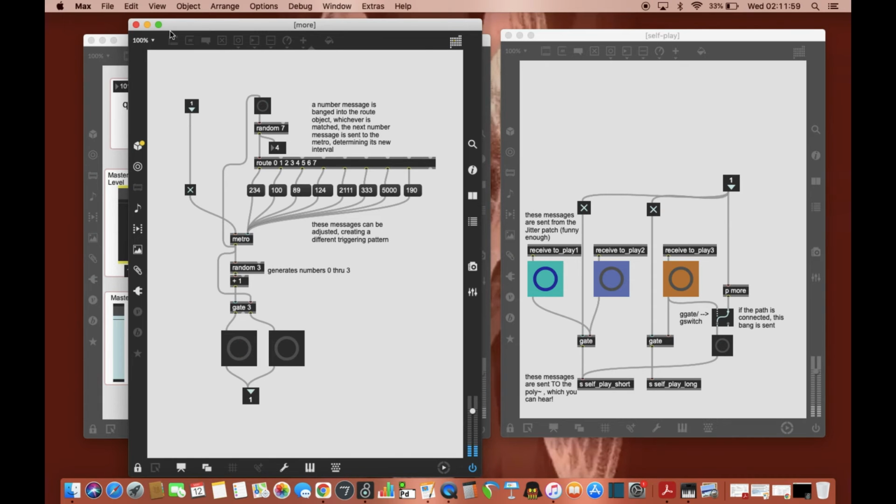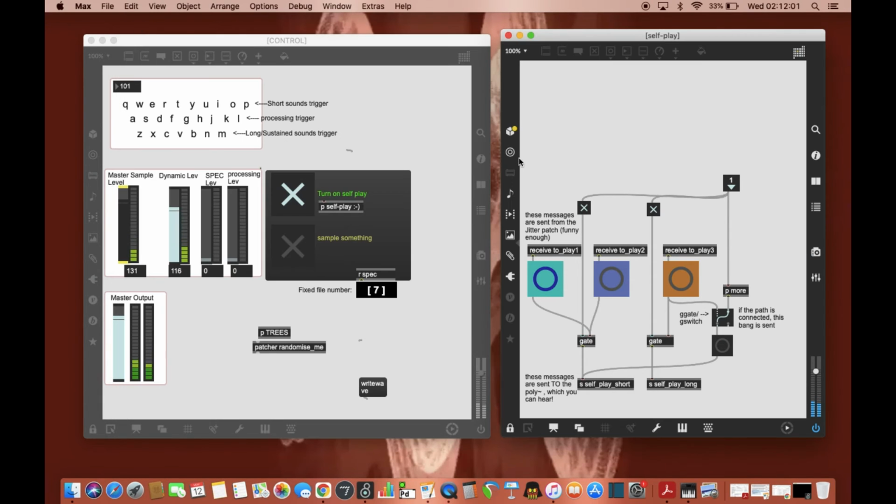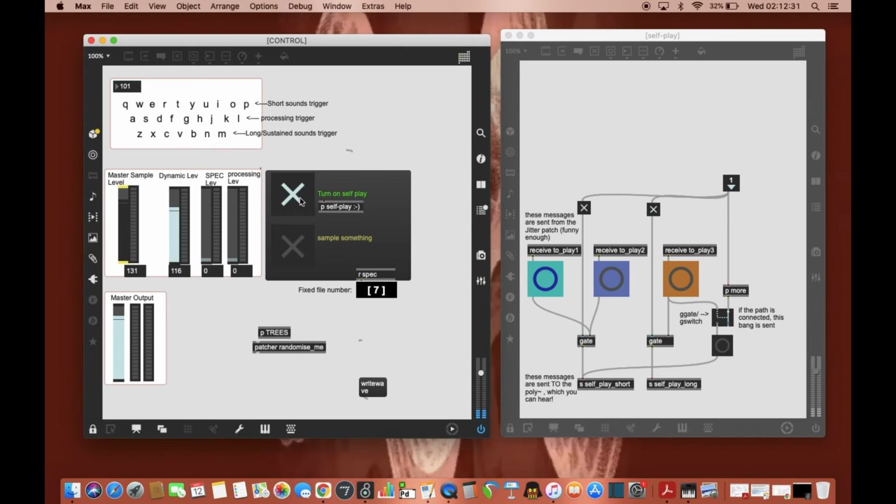Just kind of watching all the buttons here. So that's, in essence, what's happening between Jitter and Max. You're going to see these receives, and I have three of them, and they pass bang messages through to the poly objects. And the gates open when I press the toggle in the control section. See? On, off, on, off.